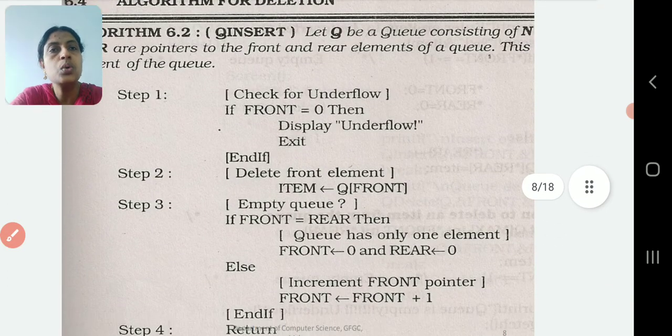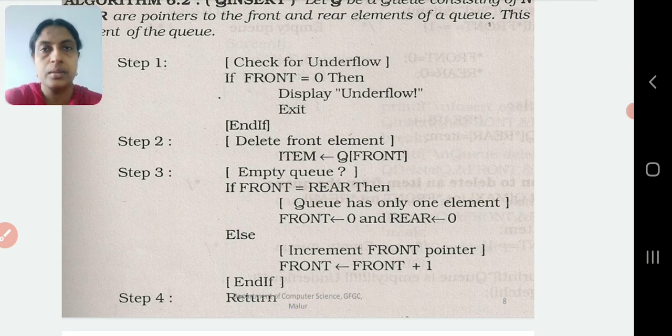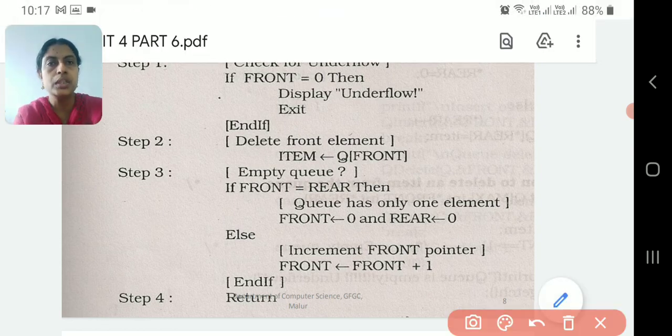Next we will see how to remove. Remove means you need to understand we need to remove from the front. Insertion should take place from the rear. Deletion should take place from the front in a queue. So that logic you need to remember, then only you can work on it.